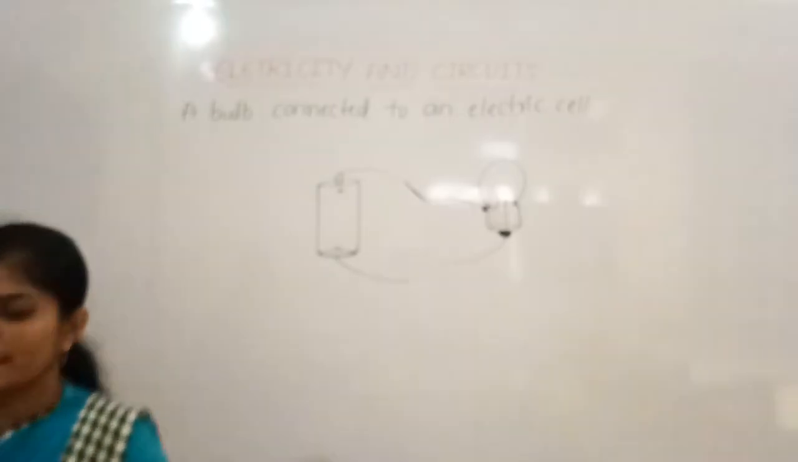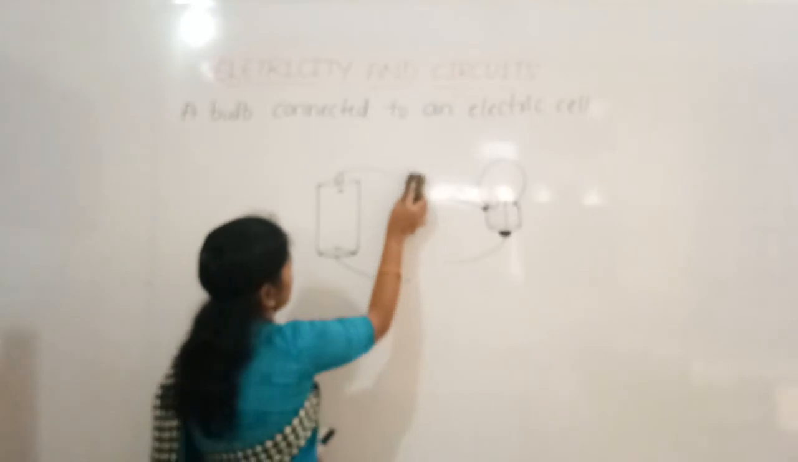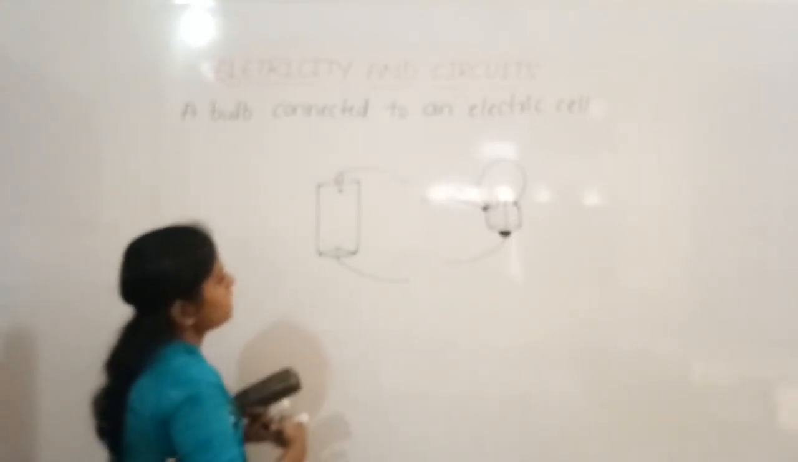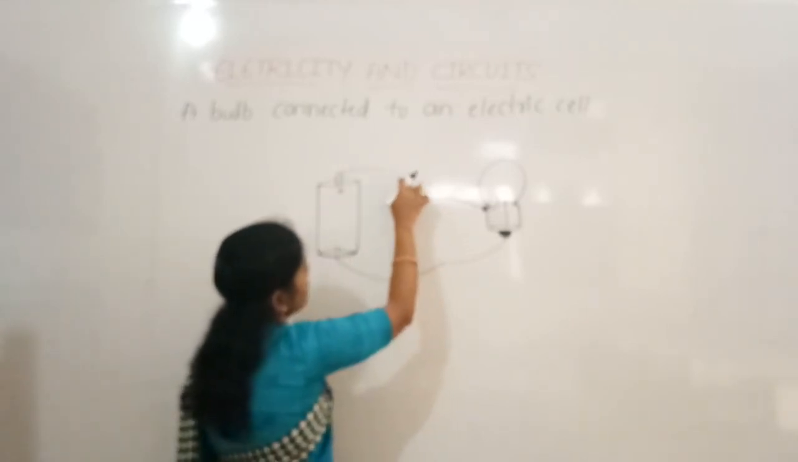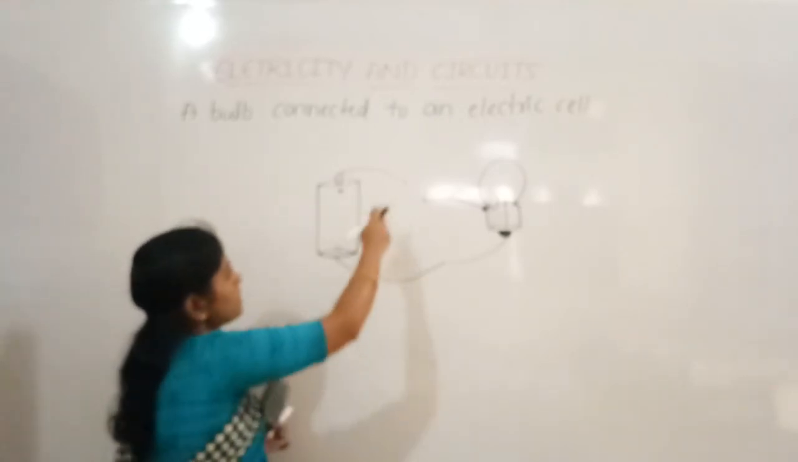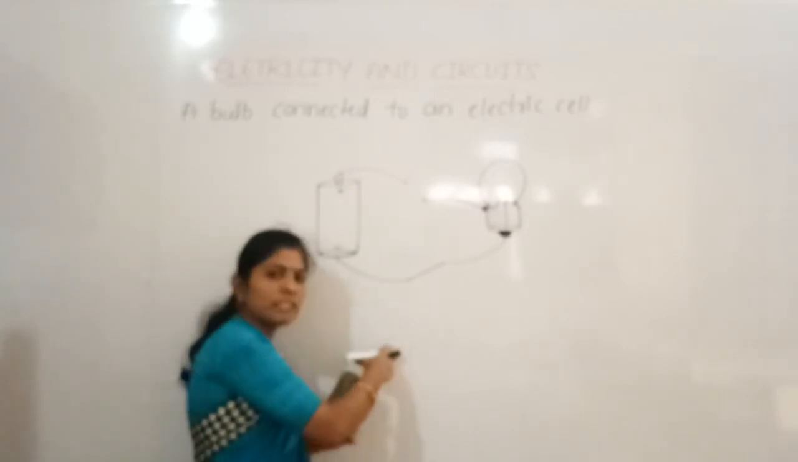And one more case I will explain. These are the two cases. Now these two are connected, and here these ends are not connected. Now the positive terminal is not connected. So in this case, will the bulb glow?